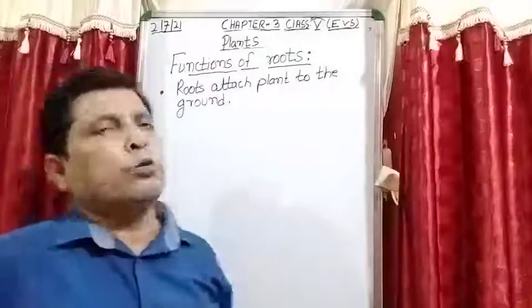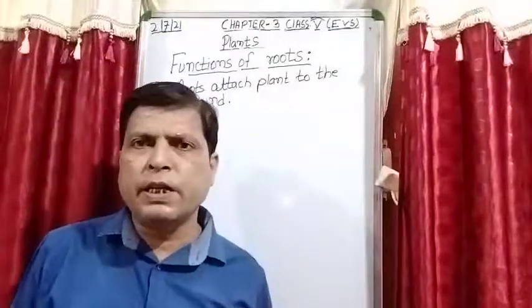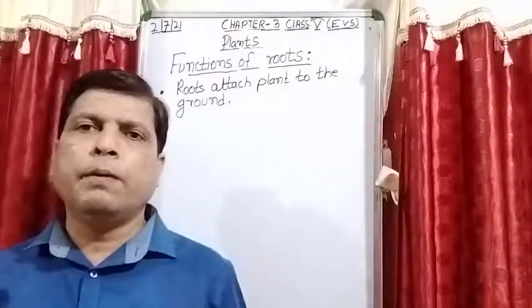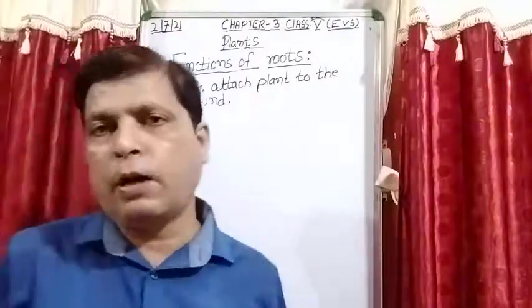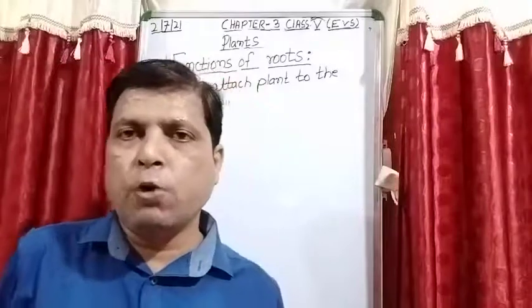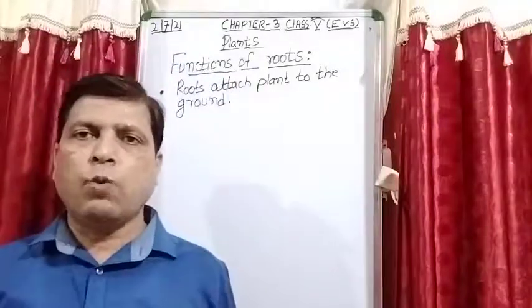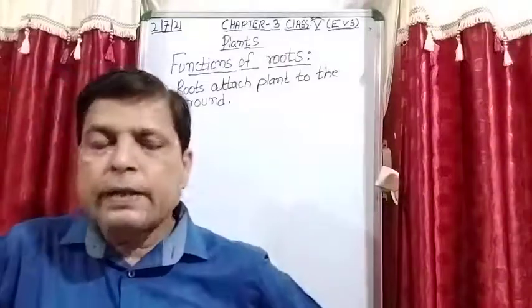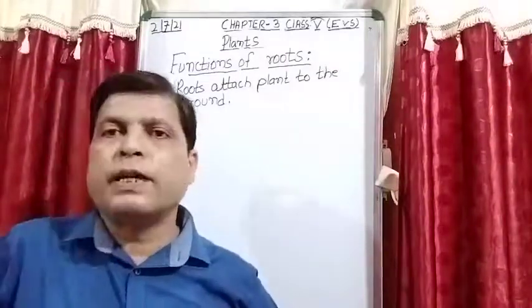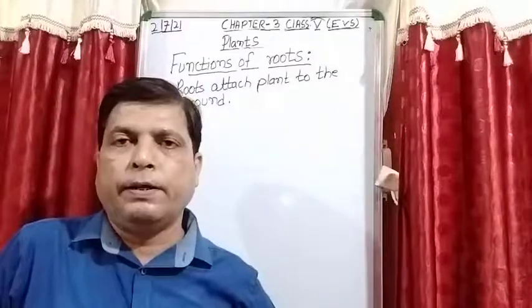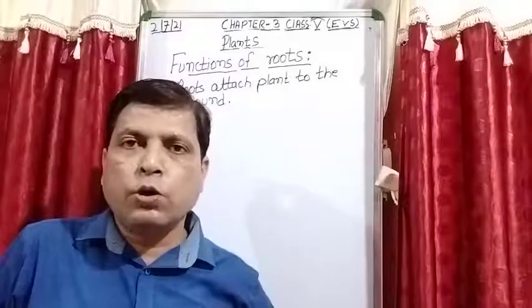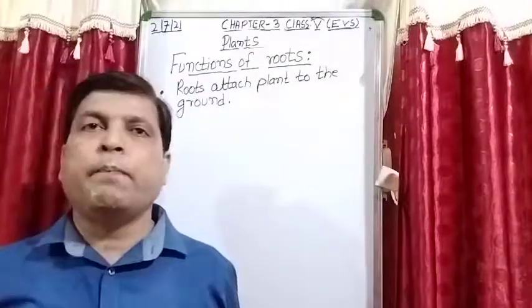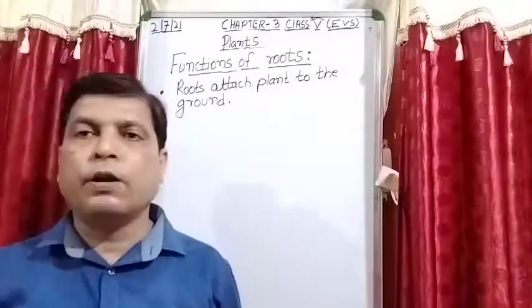Root attach plant to the ground. What does it mean? It means they support the above part of the plant which is above the ground, because root is below the ground, root is in the soil, and they support the plant that is above the ground, or you can say the shoot system of the plant. They support the shoot system and help in holding the plant firmly in the ground.